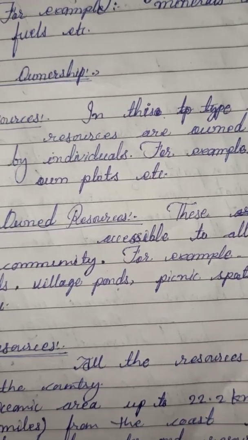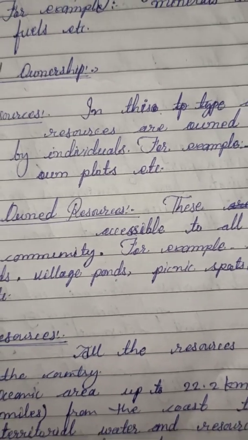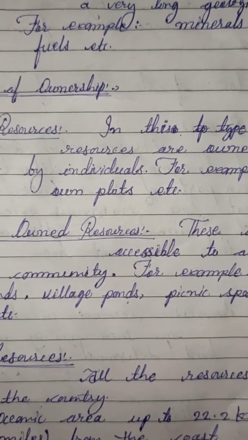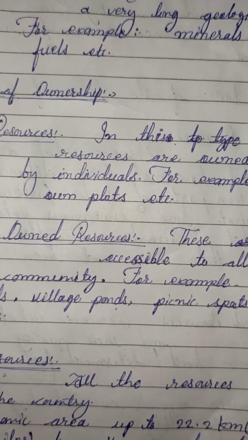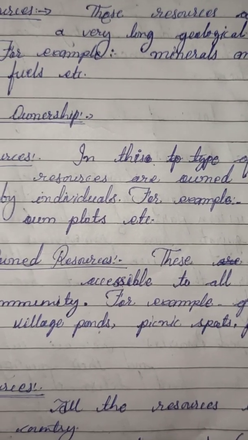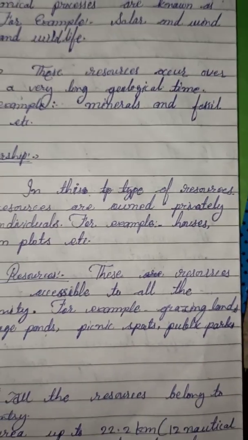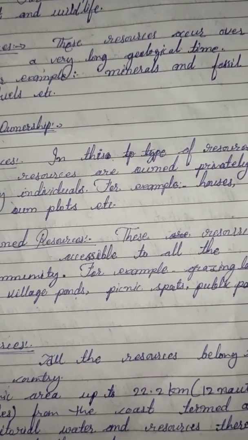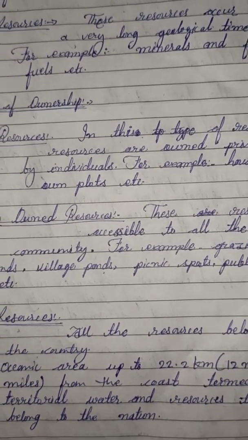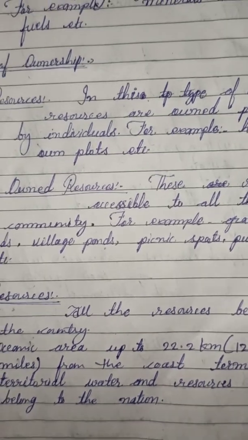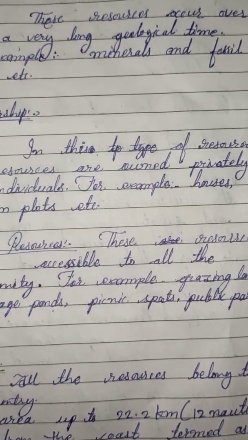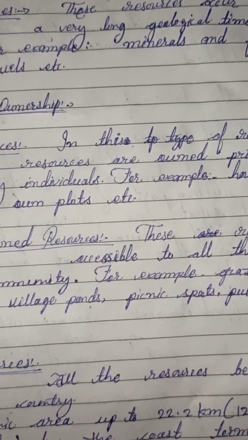The whole community interacts with these resources, because these public things are made for the community. Anybody can use them without any permission or interference. Community resources are accessible to all members of the community. For example, grazing land, burial grounds, village ponds, picnic spots, public parks, playgrounds, etc.